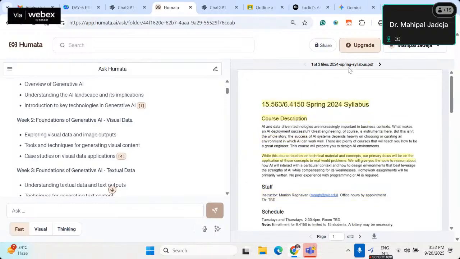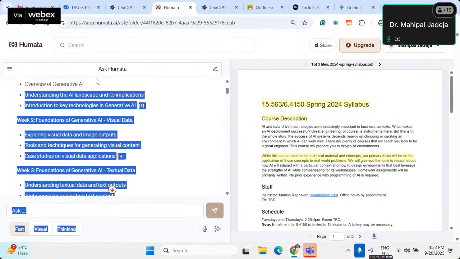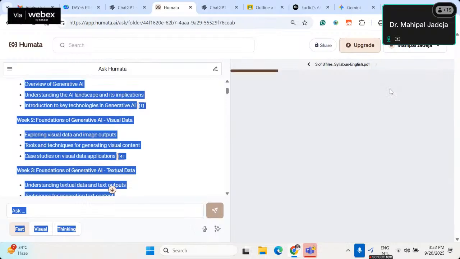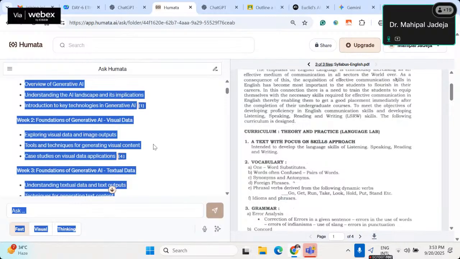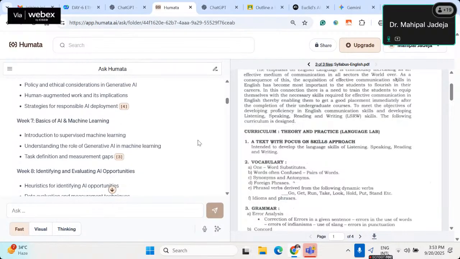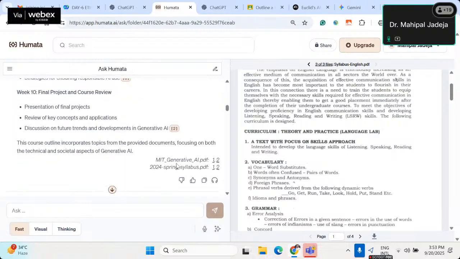This is my first file, right? So let me try to showcase like this. This is my first file. Then if I click on this particular button next, it will showcase the second file. And the last one will be, of course, the third file, which is not relevant to the question, but just to showcase that every time it's going to refer only to file 1 and file 2, not file 3. I've uploaded this.